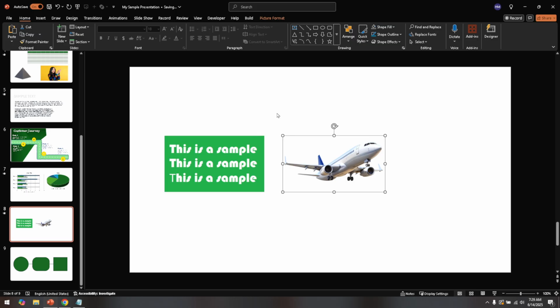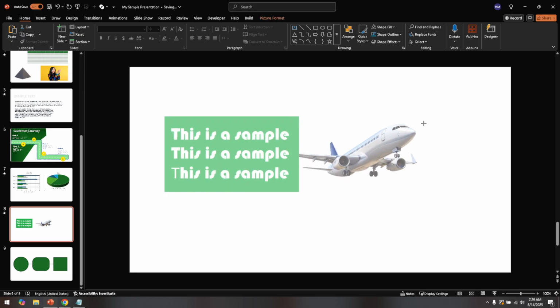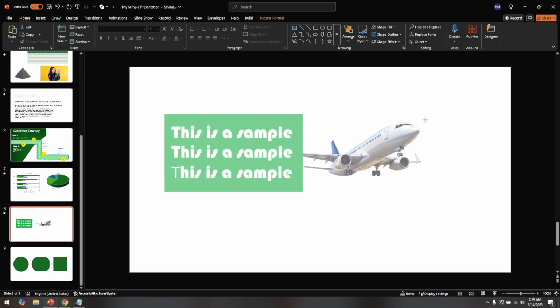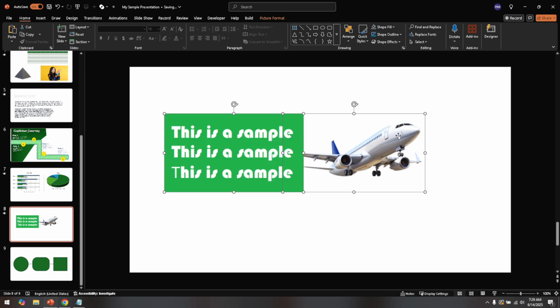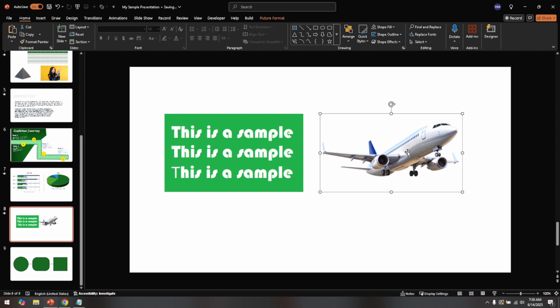To recap, by selecting all images and resizing one while holding down the Shift key, you can achieve a uniform image size across your slide. This technique is not only efficient but also contributes greatly to the visual appeal of your presentation. And there you have it, a simple and effective way to resize all images to the same size in PowerPoint. This technique helps you maintain control over the aesthetic quality of your slides, ensuring that your presentation is both professional